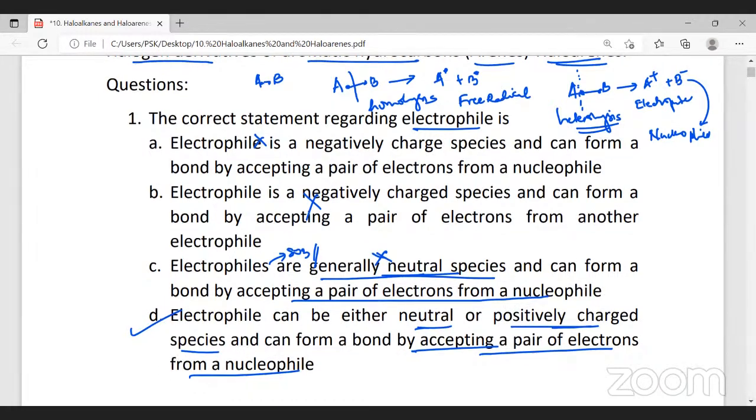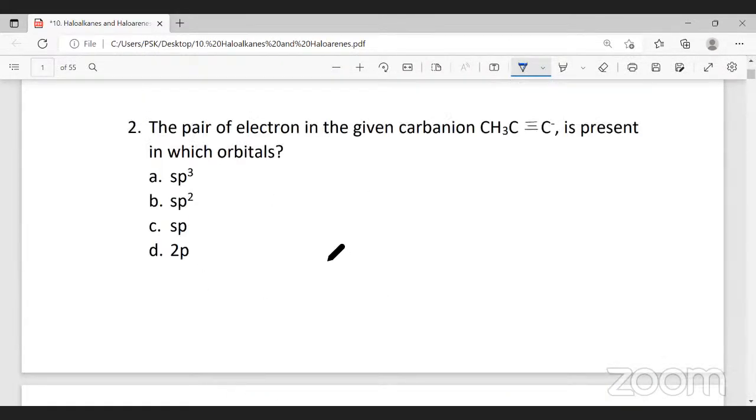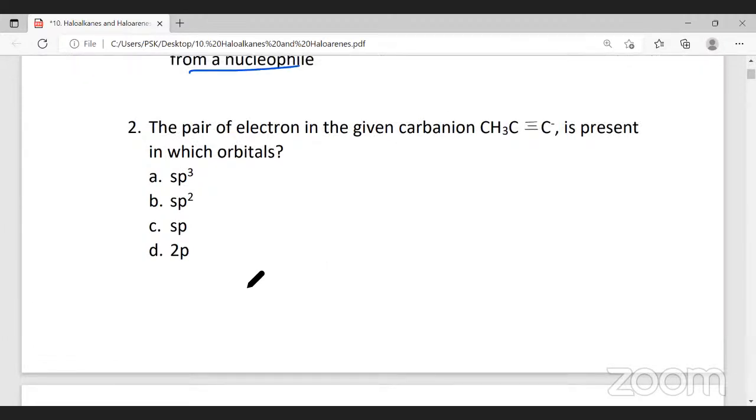The next question. The pair of electrons in a given carbanion is present in which orbitals? It's present in which orbitals? sp3, sp2, sp, and 2sp. Now, this is based on the hybridization concept.